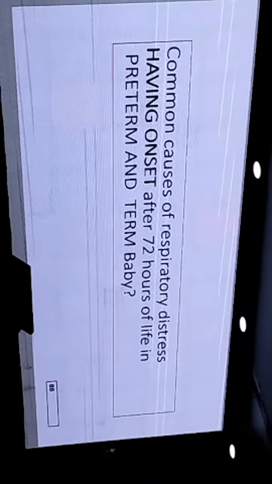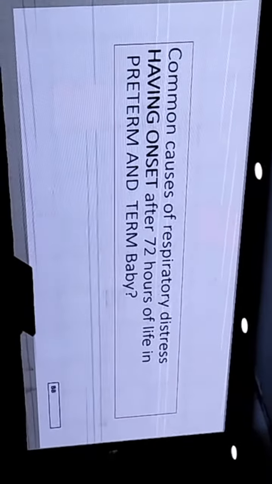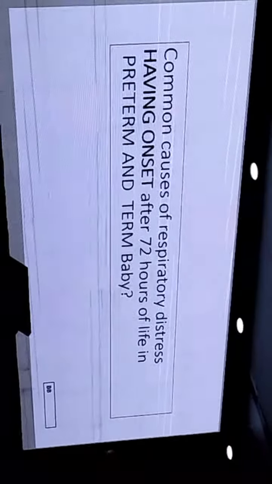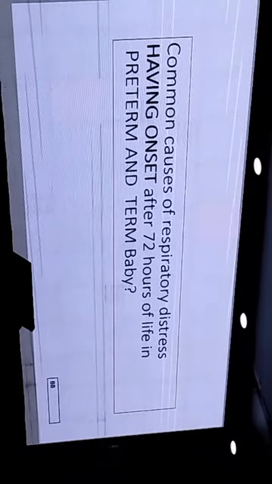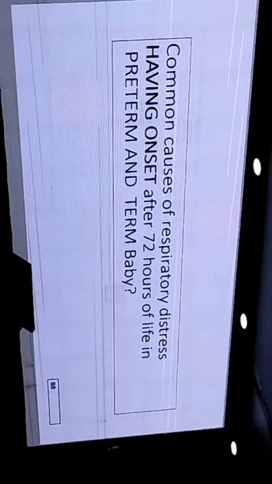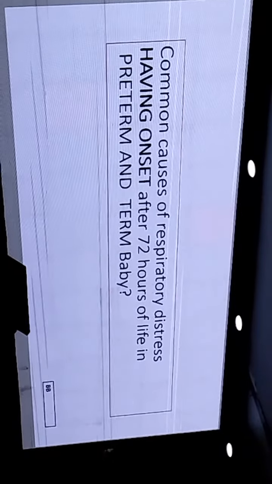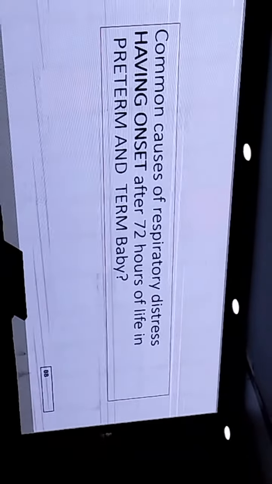Pneumonia, viral or bacterial, can be present after 72 hours of age. Or if those patients are admitted and have taken any drugs, any drug reaction can increase the work of breathing and the patient can start with respiratory distress.